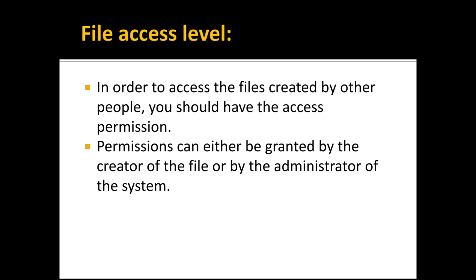The first one is file access level. What does file access level mean? In order to access the files created by other people, you should have the access permission. It provides a security feature, meaning only authorized users can access the files. Permissions can either be granted by the creator of the file or by the administrator of the system. Okay, this is the concept of file access level.